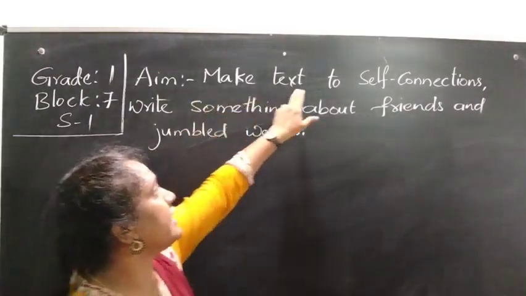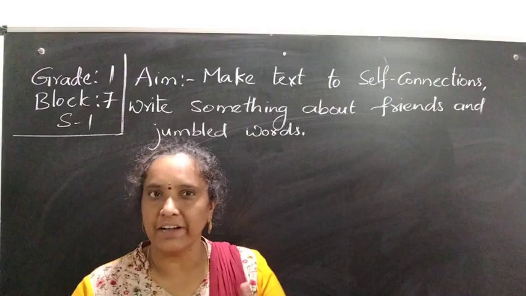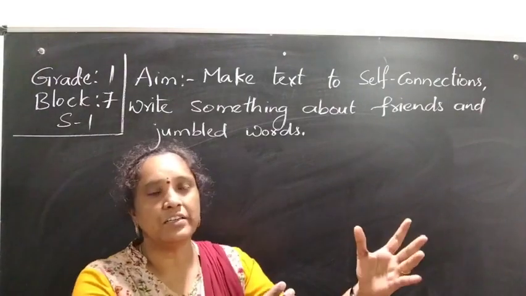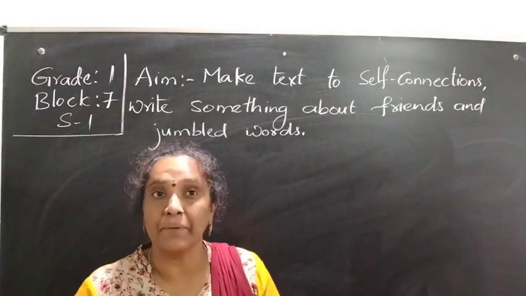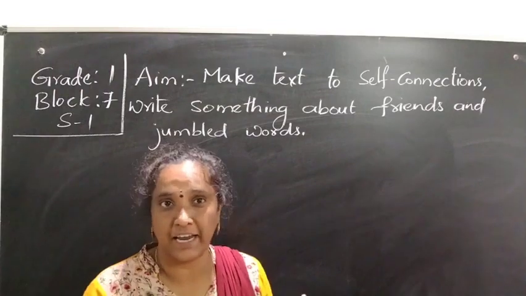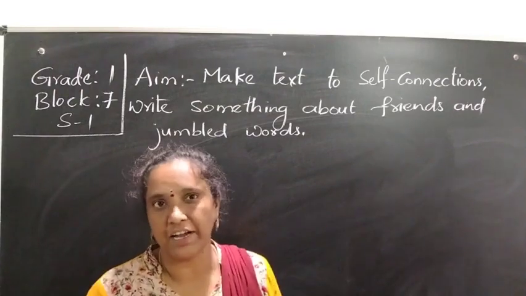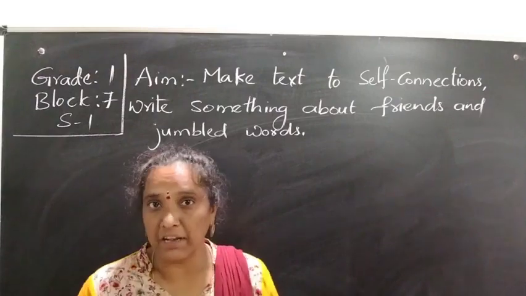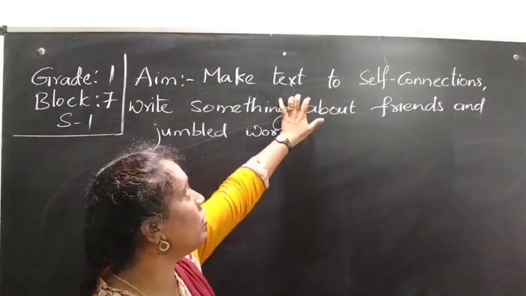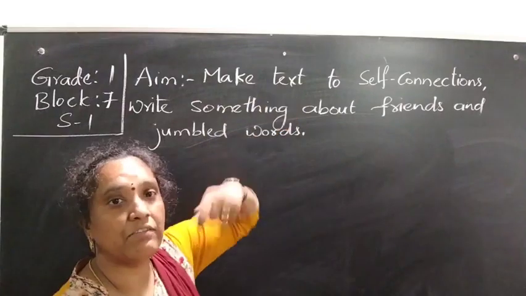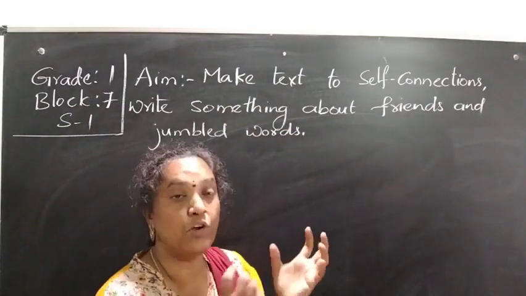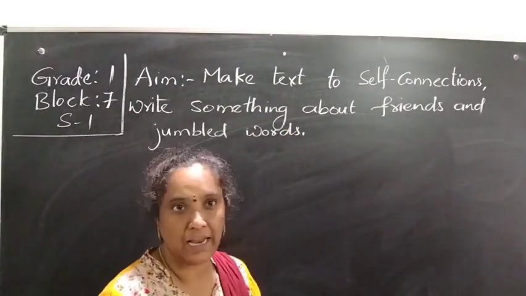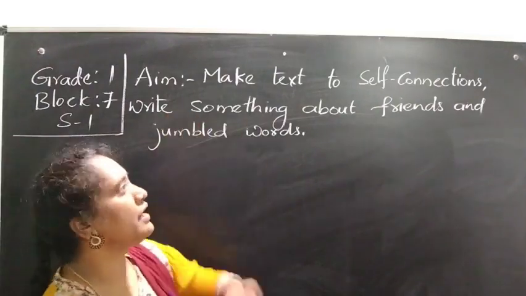To make a text-to-self connection means that while reading the lesson, we compare how that lesson relates to our life. While reading each and every sentence, we want to compare everything: what happens if it happens in our life, okay? So we want to compare the text with our own life. There must be a connection. We want to connect every situation to our life,